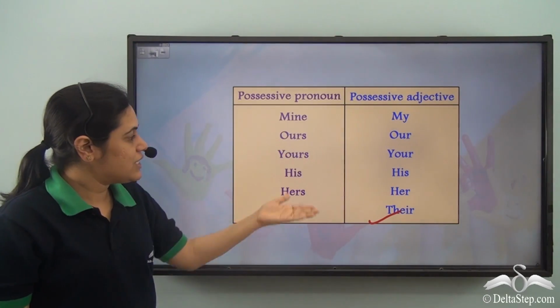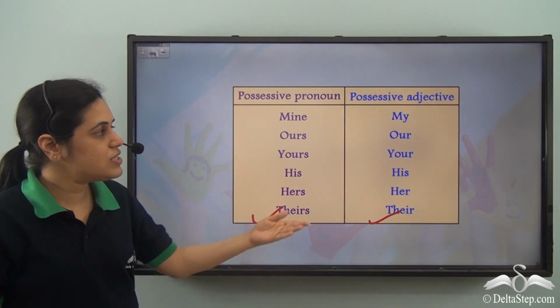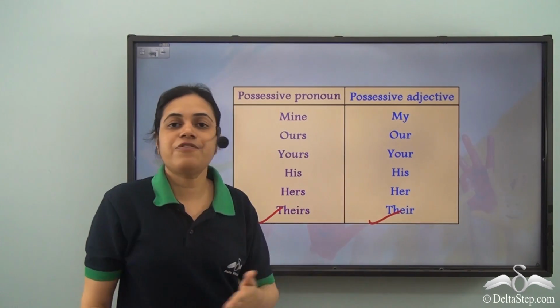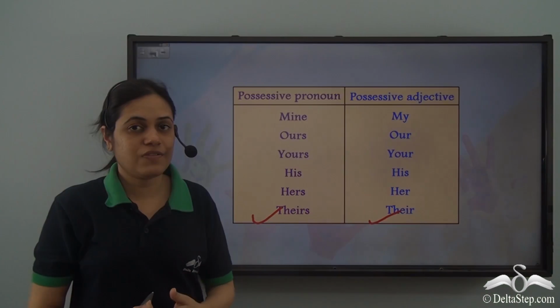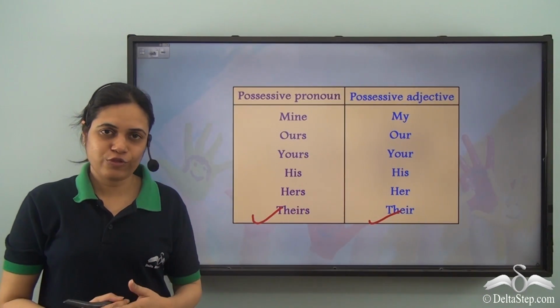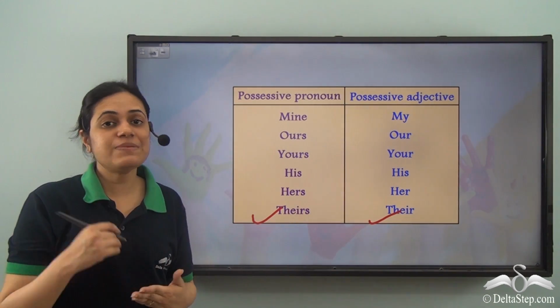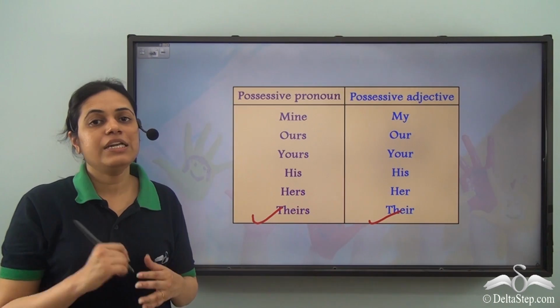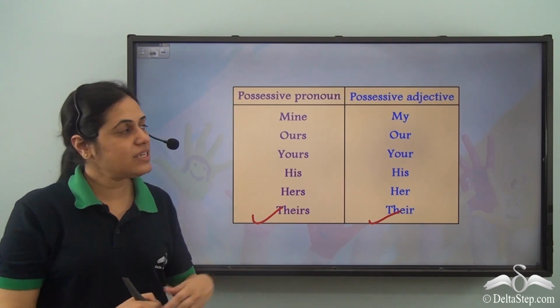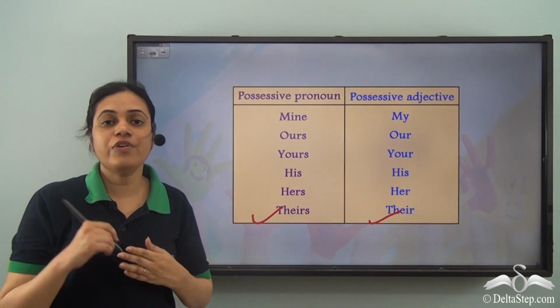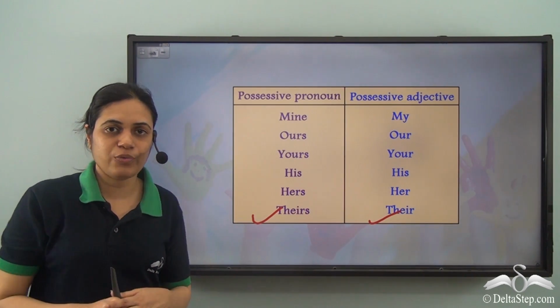So these are the different possessive pronouns and these are the different possessive adjectives. So do not get confused between them. A possessive adjective will always be followed by the noun it describes, whereas a possessive pronoun will not be followed by the noun.